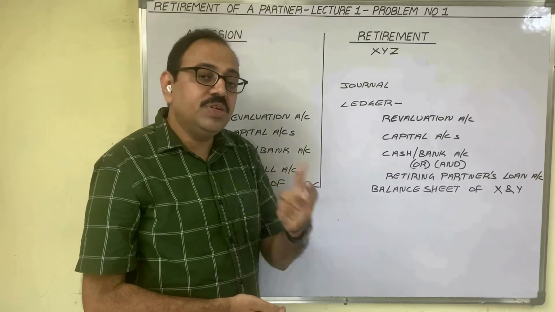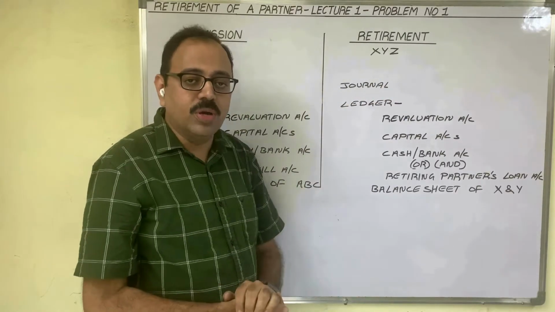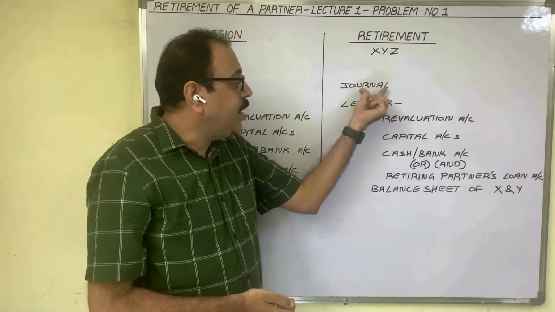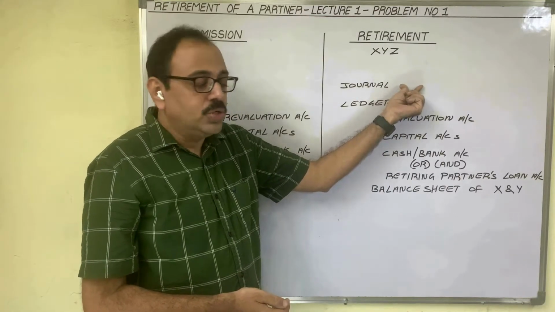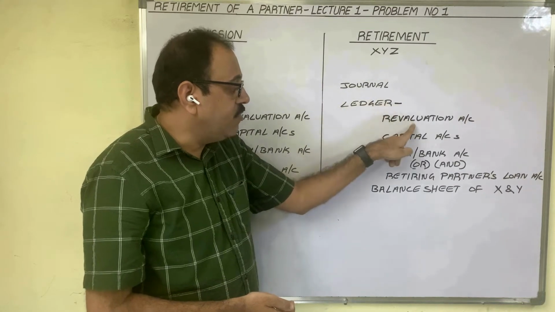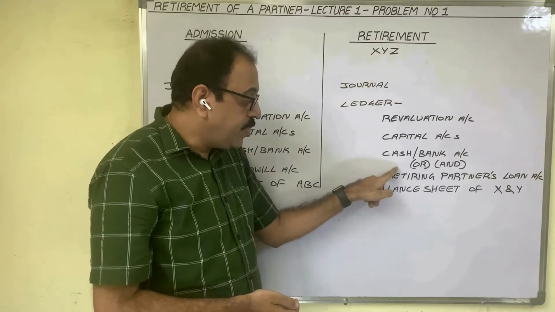To prepare accounts, we need journal entries. These journal entries we have to pass in journal book. As this is first problem on retirement topic, I will explain the journal entries also. So first journal we prepare, then in ledger, revaluation account, capital accounts of all the three partners,